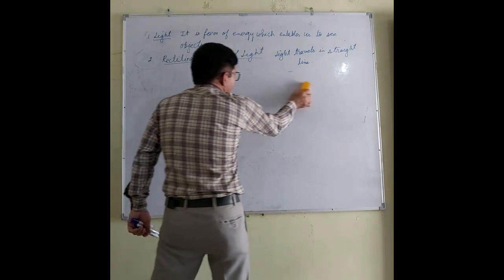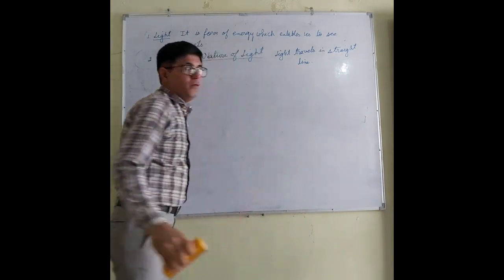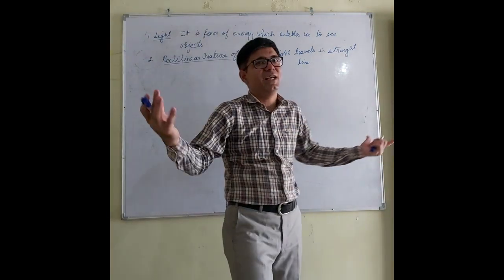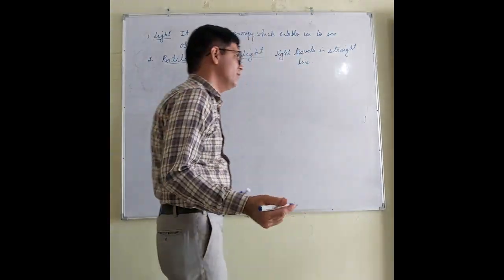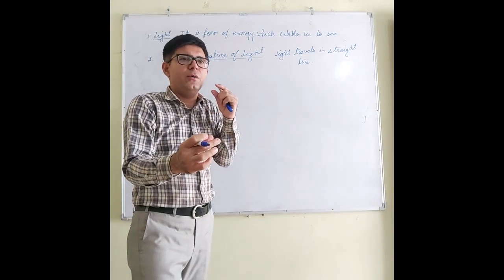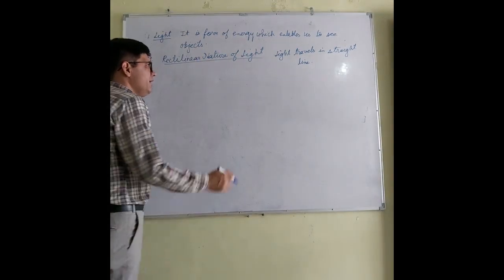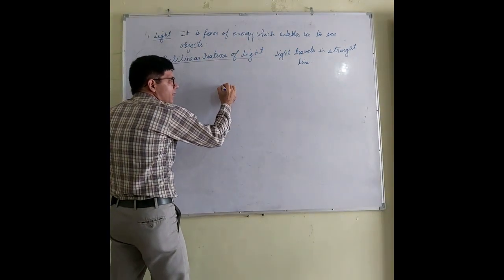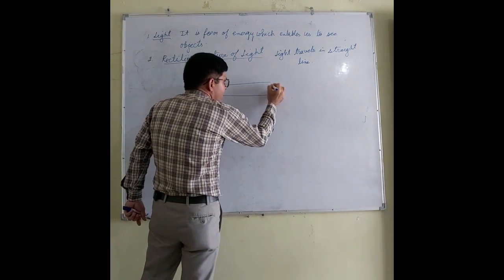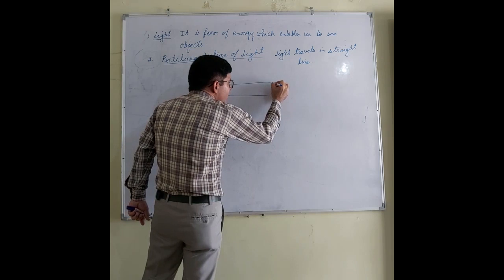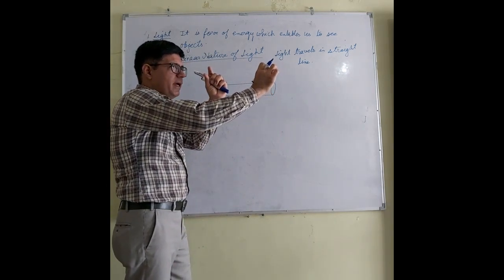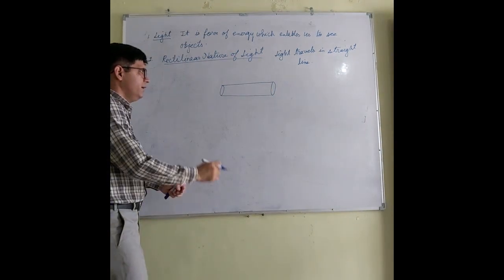Now let me tell you one activity which confirms the rectilinear nature of the light. I think you can do that activity in your home. All of you have a water pipe in your home. Take a small water pipe, let us say made up of rubber. If I try to see through a small water pipe, what will happen? I can see that, right?